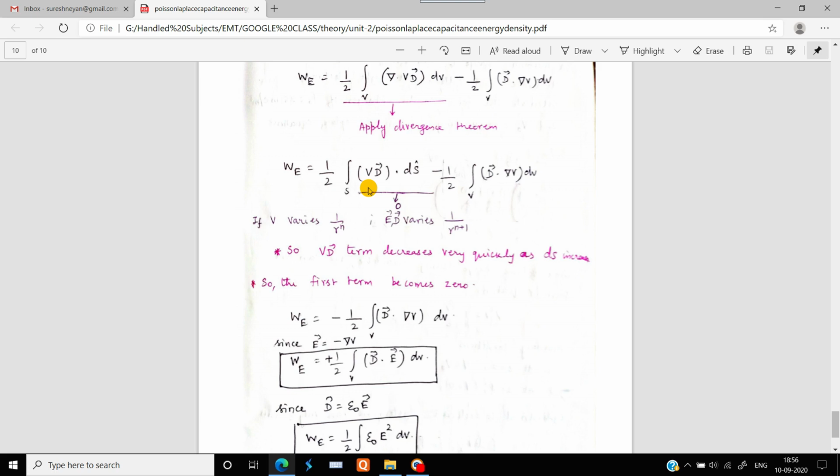So if this term decreases very quickly as 1 by R power n, then this dS is going to increase by that same argument.